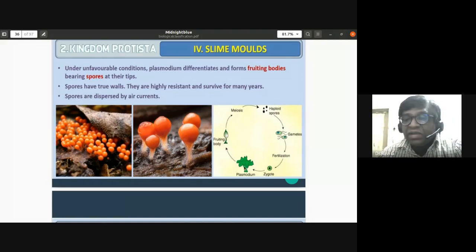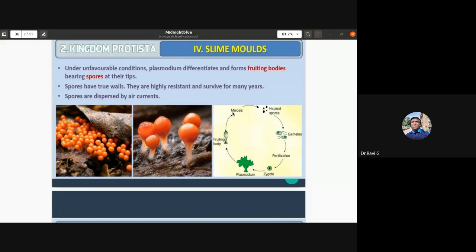You can see the cycle, not required for you to write this cycle, but for understanding. The plasmodium produces fruiting bodies during the unfavorable condition, and they have the spores at their tips.